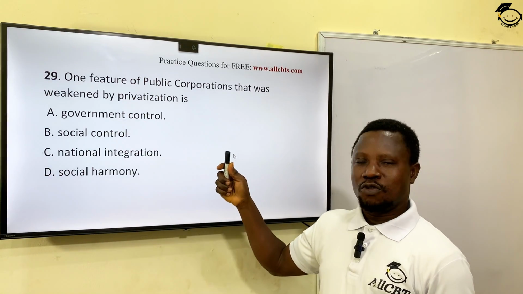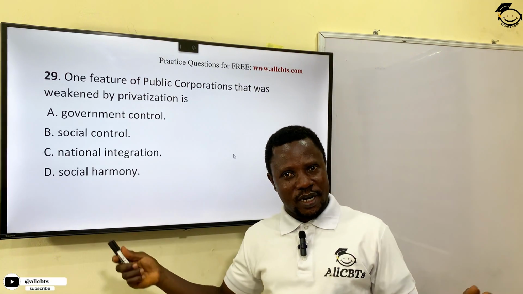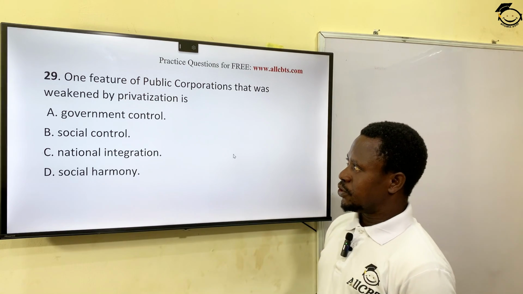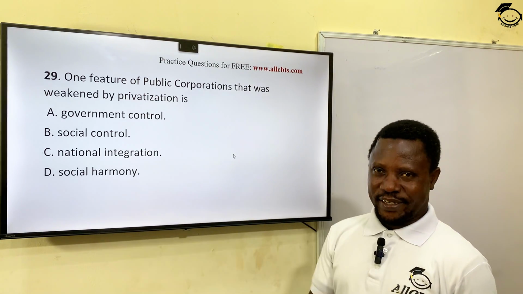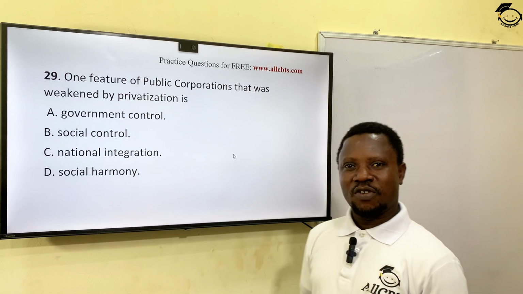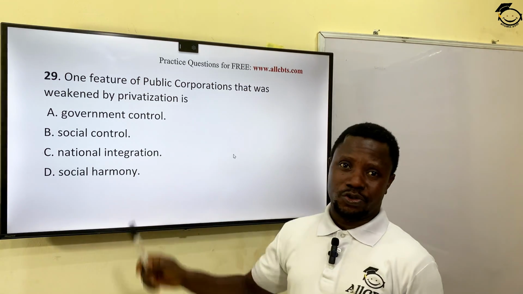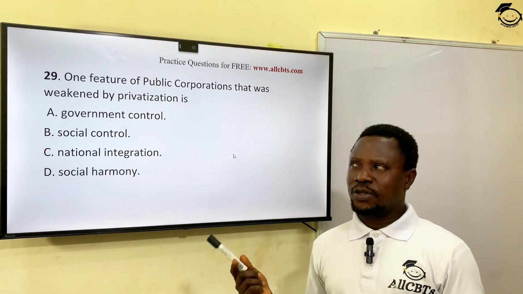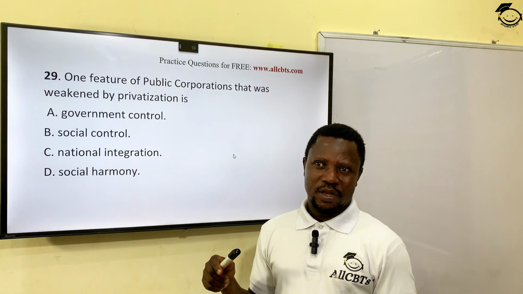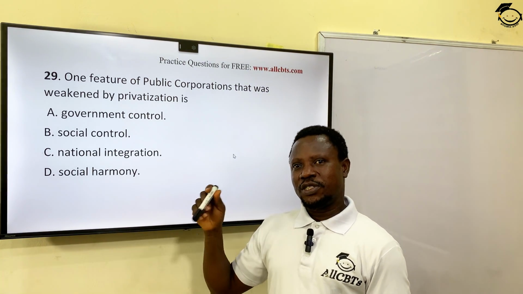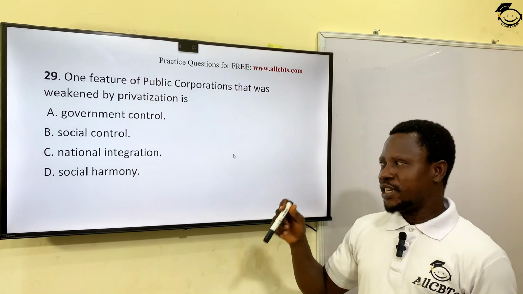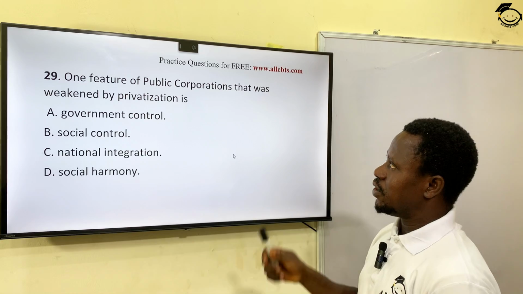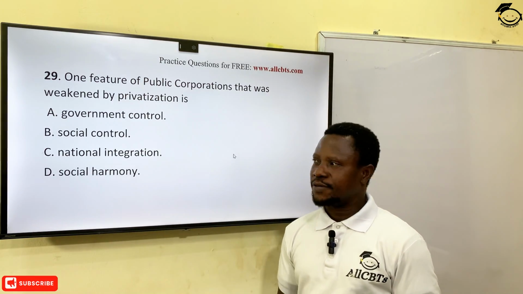And the private owners could appoint directors general and shareholders to manage those businesses for them. So what waned or weakened in that process was government control, because government will no longer have total control of that particular business. In some instances, government may have shares in those companies, but the shares will be so minimal that the government will not be able to control such organization. So the correct option for this question is A.